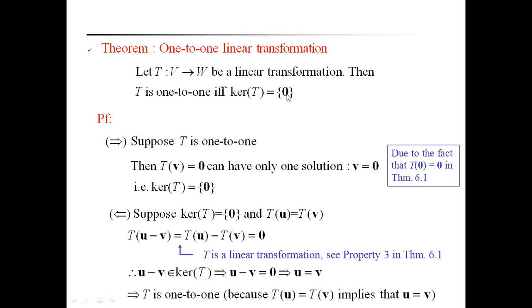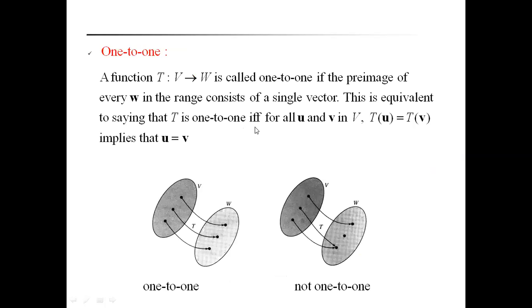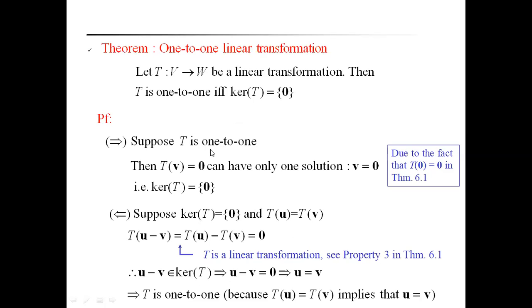In the sufficient part, the kernel of T is equal to 0, then we have to prove T is a one-to-one mapping. Now suppose T is a one-to-one mapping. What is the definition of the one-to-one mapping? T of u is equal to T of v implies u is equal to v. This is the main condition of the one-to-one linear transformation.